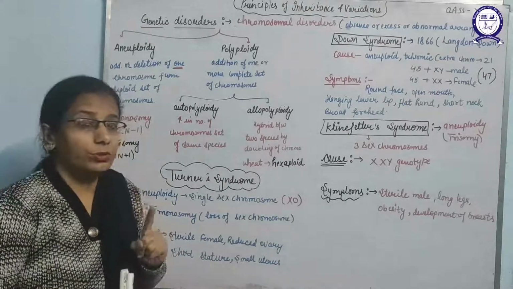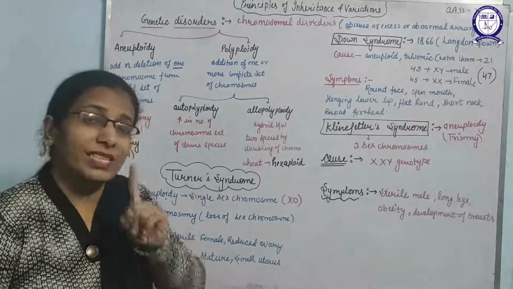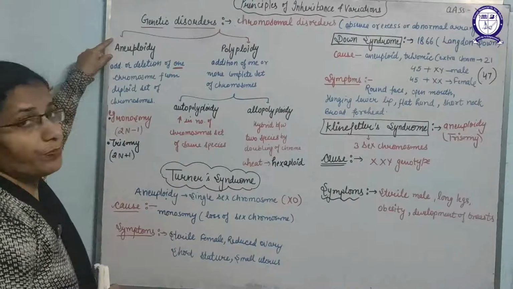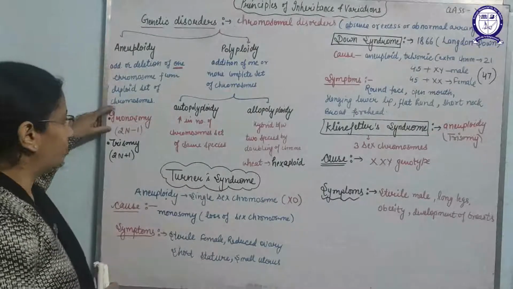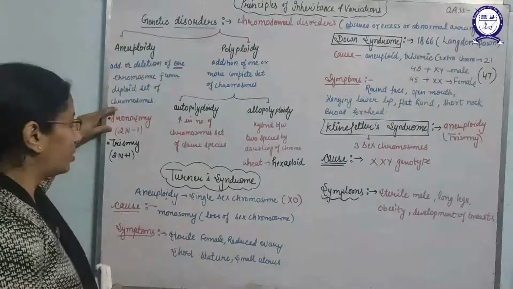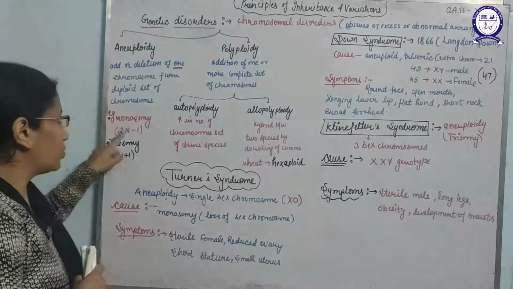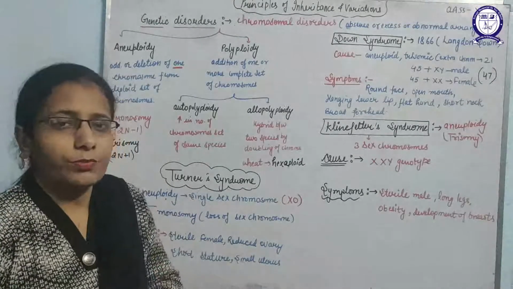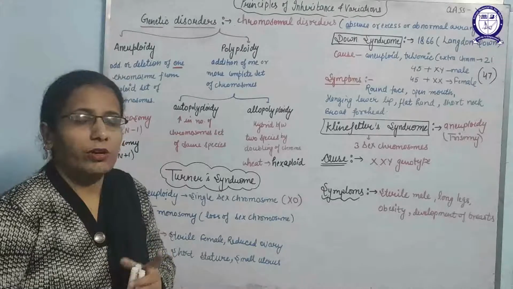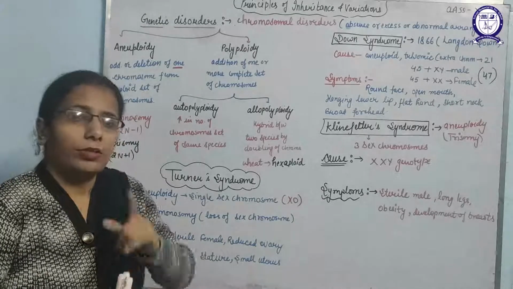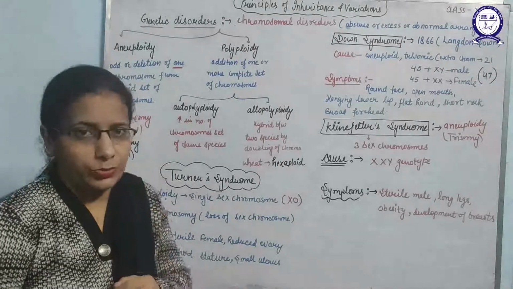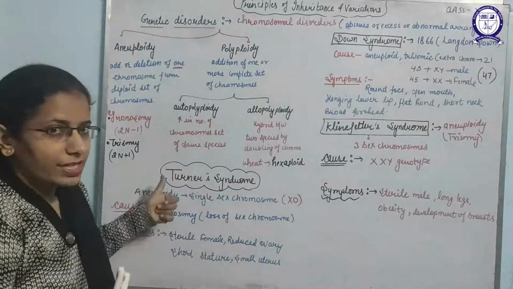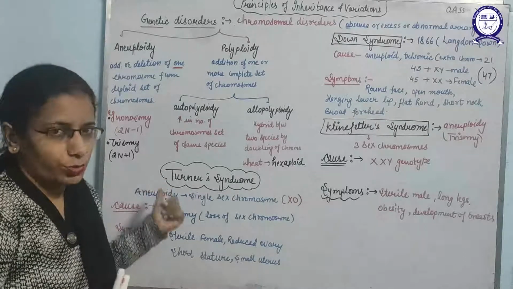That means due to the presence of an extra chromosome or loss of a single chromosome, that disorder is known as an aneuploidy disorder. For example, monosomy is a disorder that occurs due to the loss of one chromosome, so 2n-1, that means the diploid set of chromosomes of an organism has one less chromosome. If we take the example of trisomy, it means diploid plus 1, that means there is one extra chromosome.